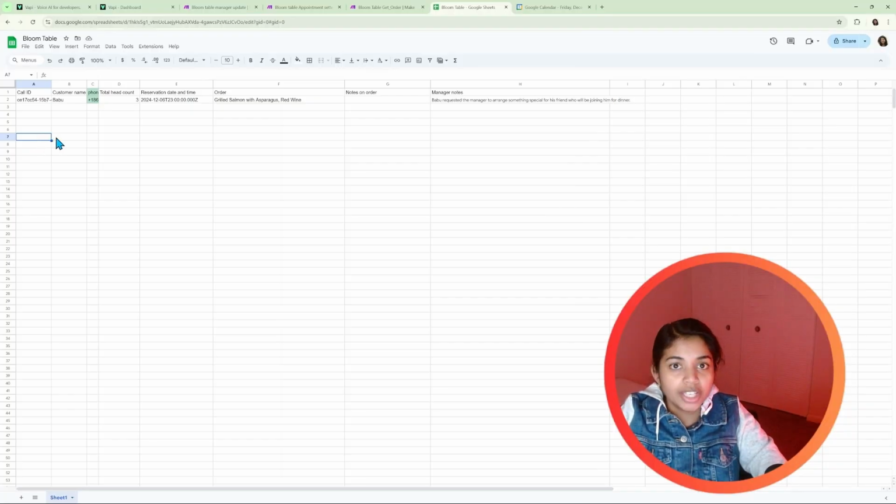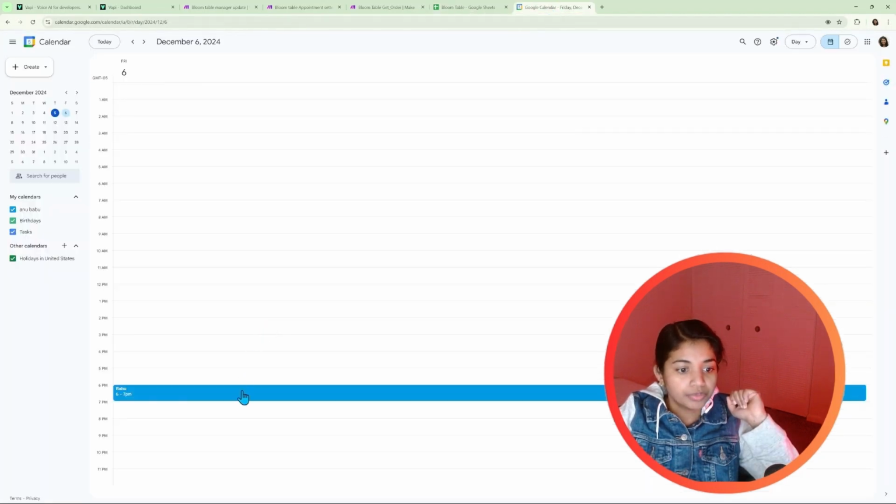This is the Google Sheet that got updated during the call. It contains all the information about the caller and the reservation details like the count, the reservation date and time, and the order details. If the customer requests any customization in the order, it will be written here. And the manager note contains the feedback, any complaints, or any special requests from the customer. And in the Google Calendar, here we got the appointment booked.